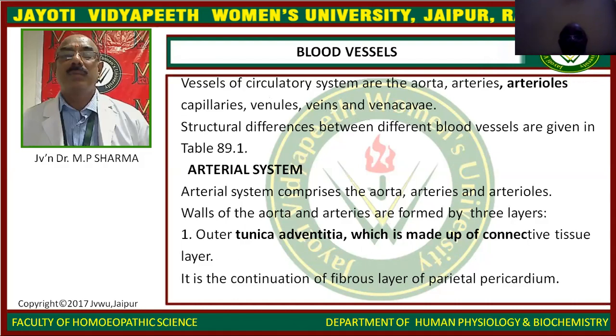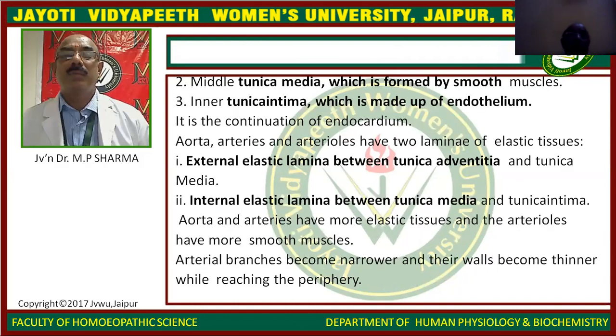The wall of the aorta and arteries is formed by three layers: outer tunica adventitia, which is made up of a connective tissue layer, and it is a continuation of the fibrous layer of the parietal pericardium. Middle tunica media, which is formed by smooth muscle.